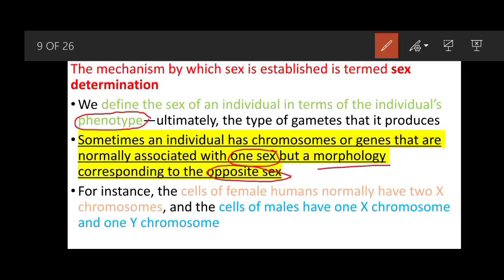Cells of female humans normally have two X chromosomes, and the cells of males have one X chromosome and one Y chromosome. But in some cases, outward appearance is different. They are genetically female, but their phenotype is male. We will be discussing these examples in our next lectures.